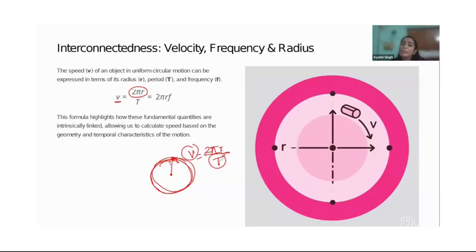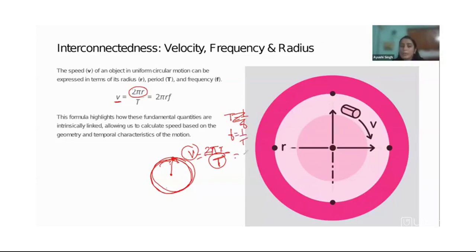If you do not have t, the period, what you can do is use the frequency. f is nothing but 1 by t.